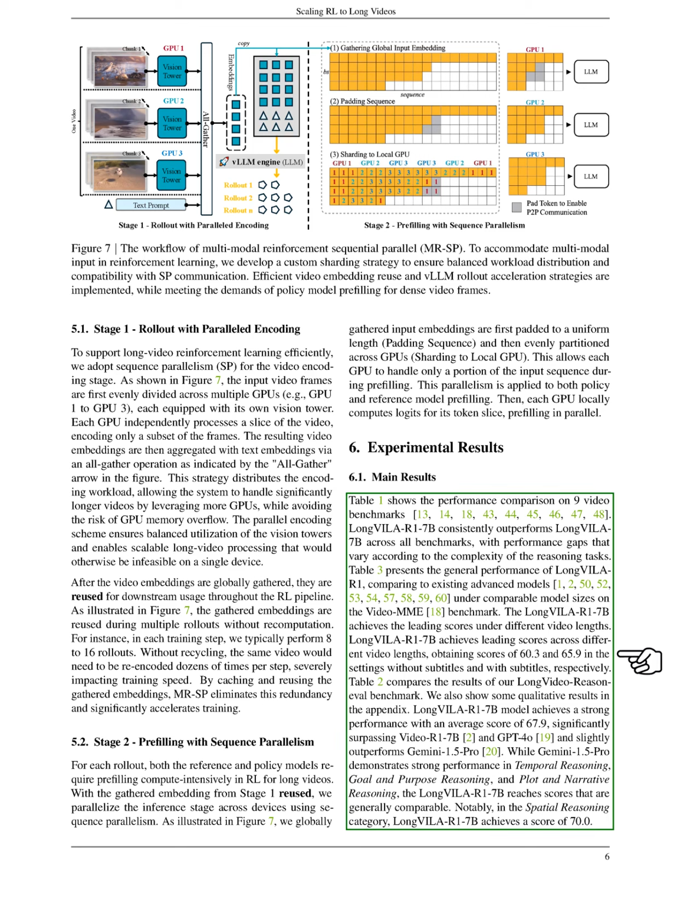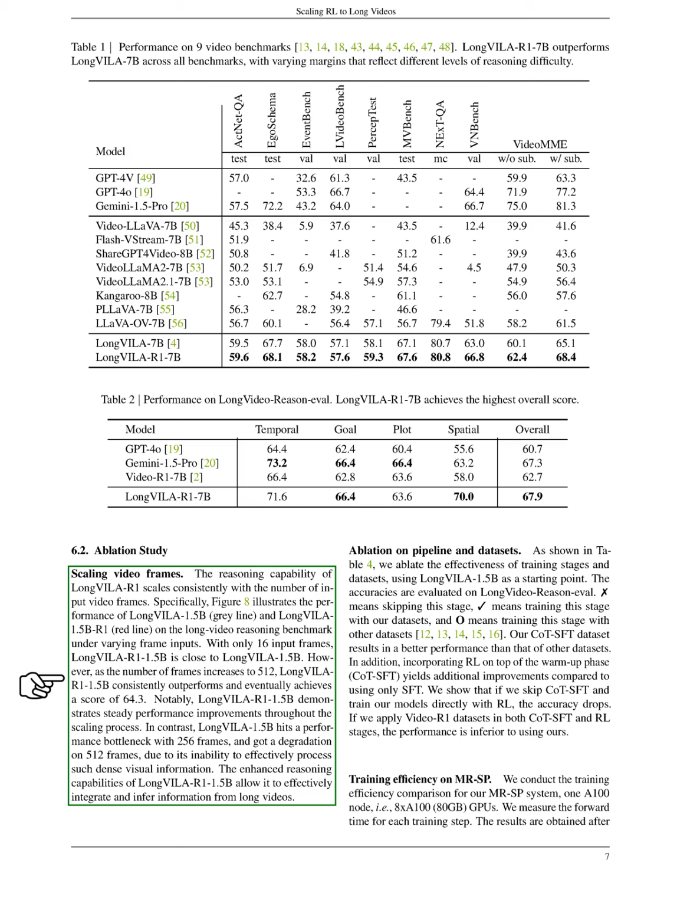Section: Scaling video frames. In this section, we discuss how the reasoning ability of LongVILA R1 improves with the number of input video frames. Our results show that with just 16 frames, LongVILA R1 1.5B performs similarly to LongVILA 1.5B. However, as we increase the frames to 512, LongVILA R1 1.5B consistently outperforms LongVILA 1.5B, achieving a score of 64.3.